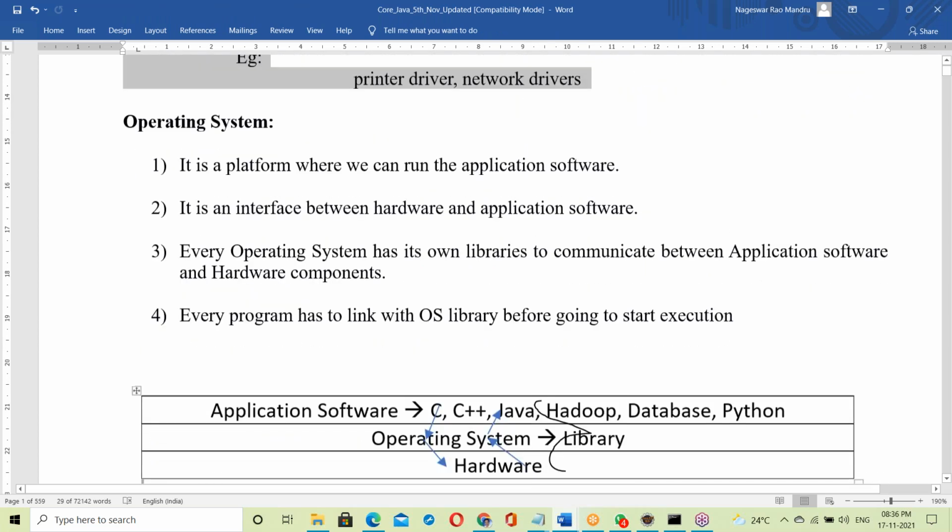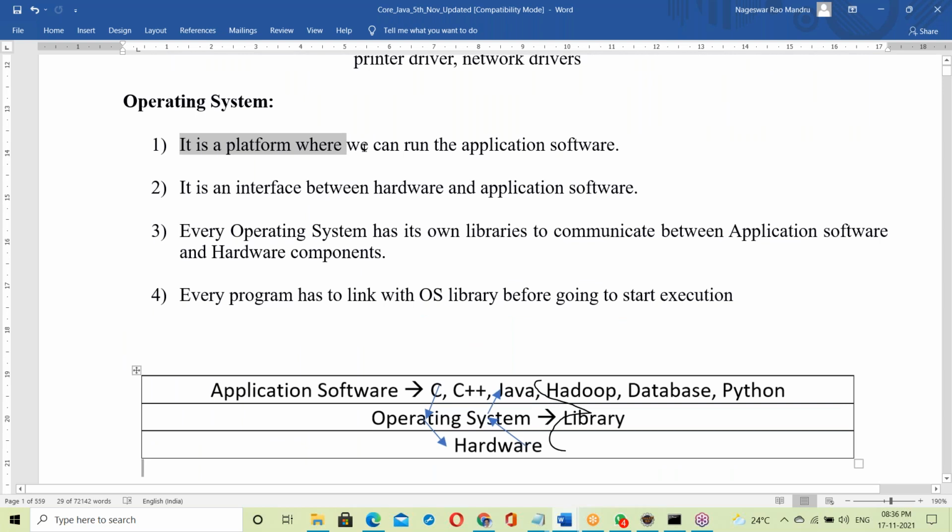About the OS: it's a platform where we can run all the applications, its interface. Every OS has its own libraries for communication purposes. Every program has to link with the OS library before starting execution.